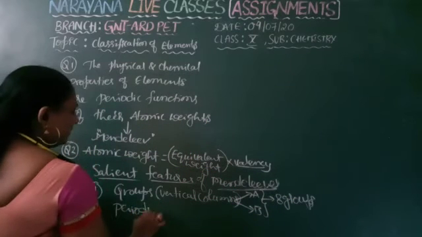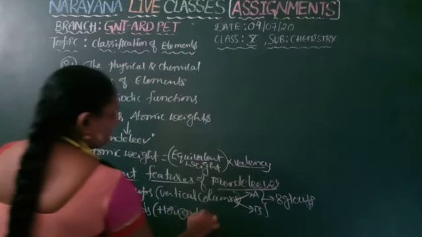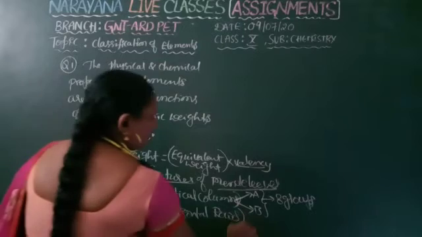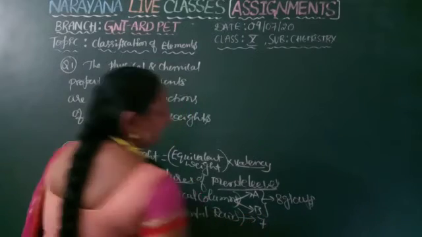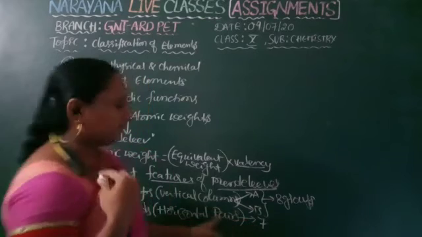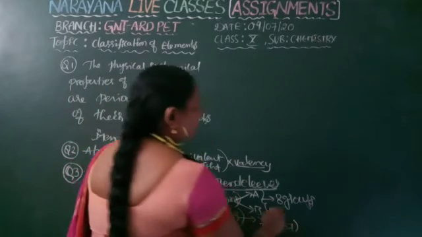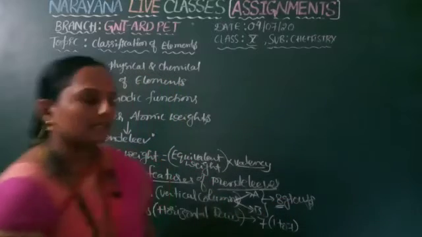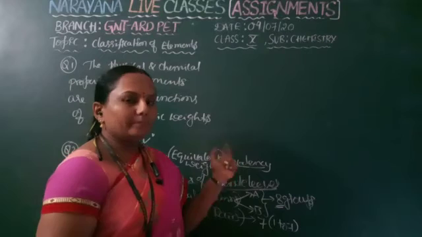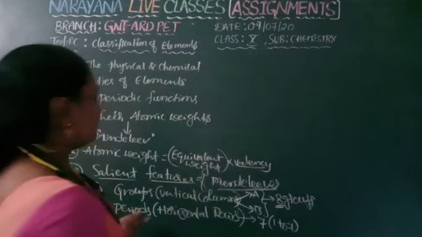Next, horizontal rows are considered as periods. Periods are represented with Arabic numerals 1 to 7. Groups are represented with Roman numerals under subgroups A and B: 1A, 1B, 2A, 2B, 3A, 3B, like that 8 groups. This is the first feature.